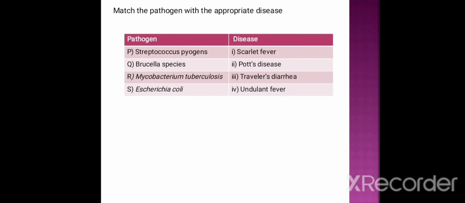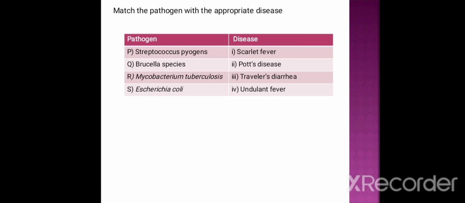Next, match the pathogen with the appropriate disease. In the right side is pathogen, and in the left side various diseases are mentioned. The pathogens are P is Streptococcus pyogenes, Q is Brucella species, R is Mycobacterium tuberculosis, S is Escherichia coli.